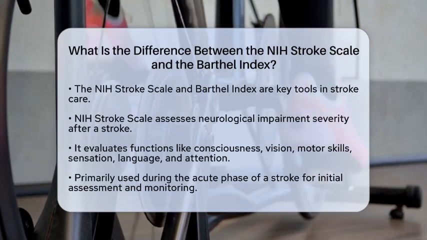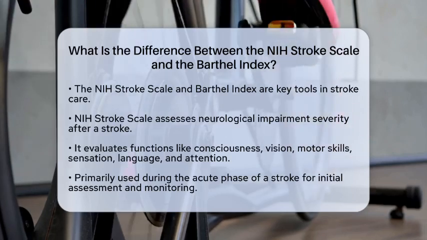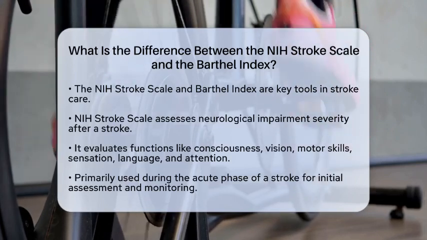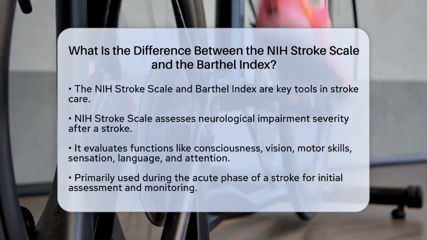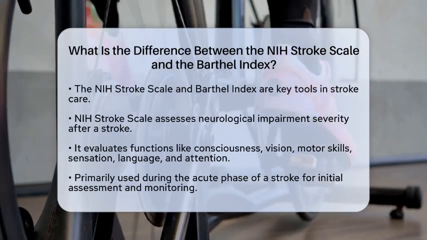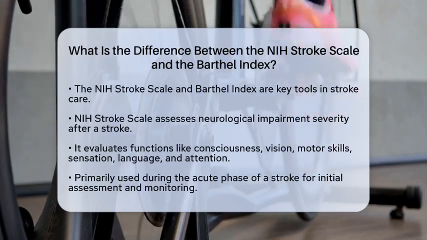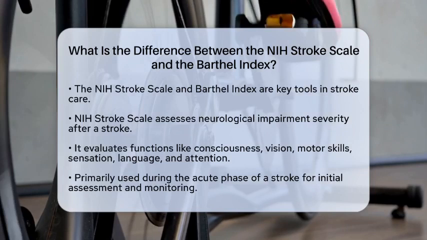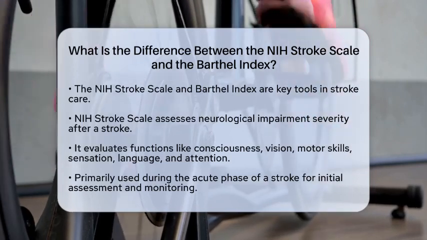impairment scale. It assesses the severity of neurological deficits caused by a stroke. This scale evaluates functions like consciousness, vision, motor skills, sensation, language, and attention. It is mainly used during the acute phase of a stroke to quantify initial neurological impairment and to monitor changes over time. On the other hand, the Barthel Index measures a patient's ability to perform activities of daily living, often